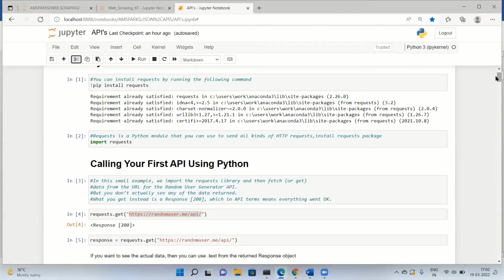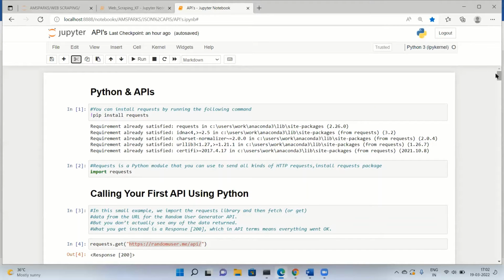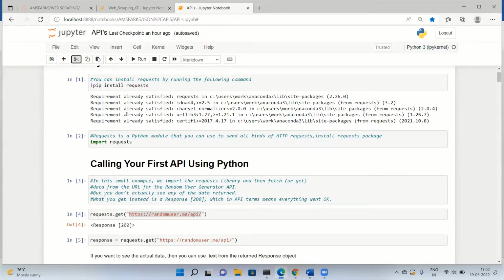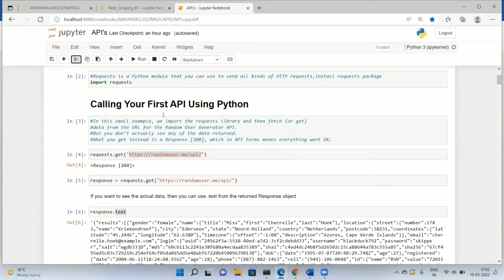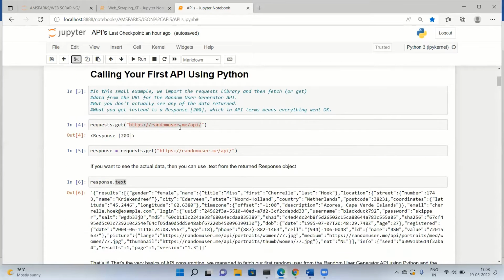Let's see what is in our Jupyter notebook. First, I'll install the requests package with pip install requests. By running the command, it says already satisfied. Next, I'm importing the requests package. This is just a Python module that you can use to send all kinds of HTTP requests. I'm using a very small, basic API, randomuser.me.